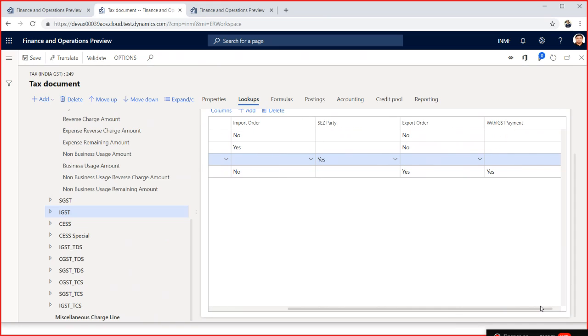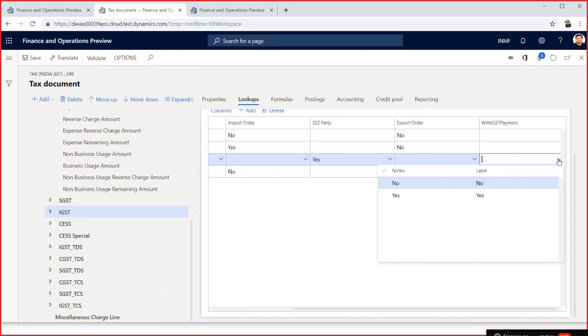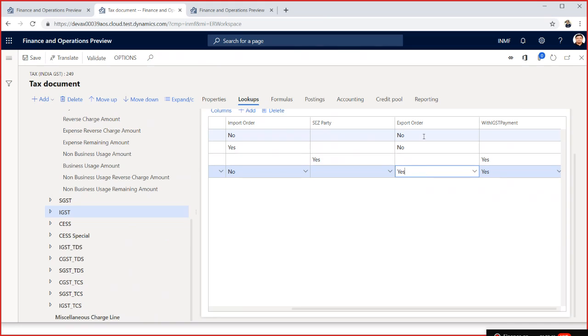And then I will also say with payment and without payment. If I say SEZ, I can say here yes as well, right? Because for a SEZ party, I will select yes here. And also, with the SEZ, if I say export order, I will say with payment yes. So the first change I have to make is from an applicability point of view, so that the system, with the payment option on an export order, calculates the IGST for you.